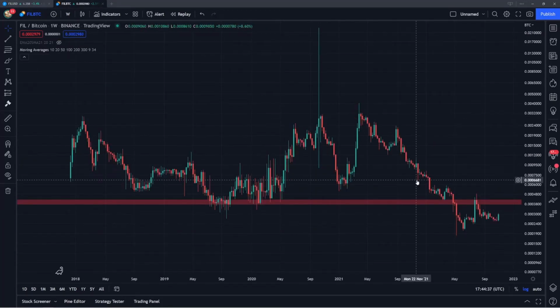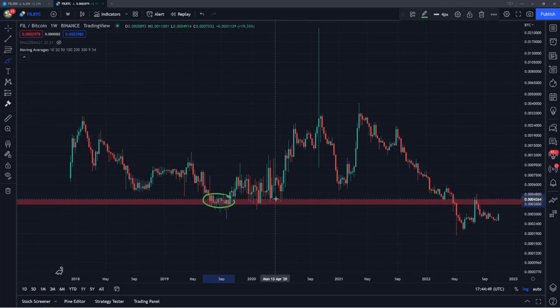I talked about this in the last video, and it's basically much of the same, where we're still below this level around 40,000 Satoshis, which was the previous all-time low of the last cycle. You can see that was the support that held throughout 2019. Several attempts coming down here on the weekly candles, unable to lose it. Bulls held this area as support, and then eventually we started to bounce off that level, forming this longer term double bottom, coming back up to this level around 300,000 Satoshis.